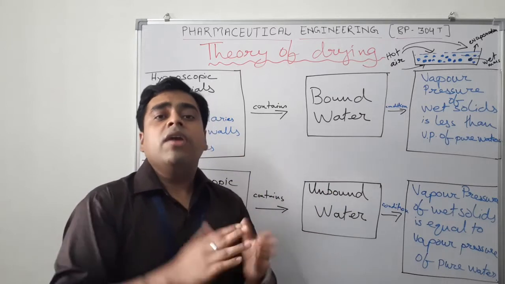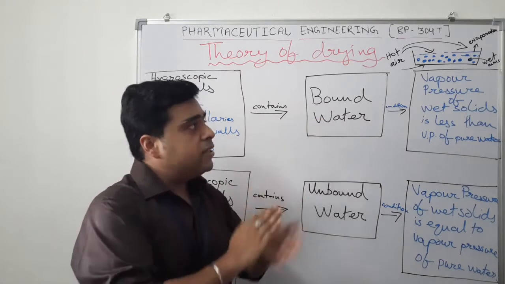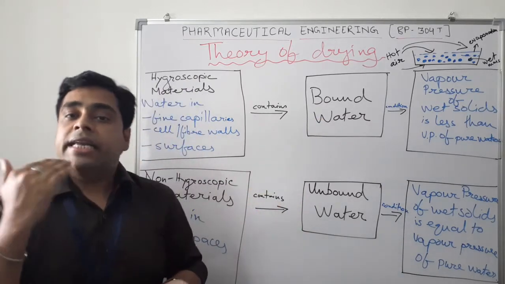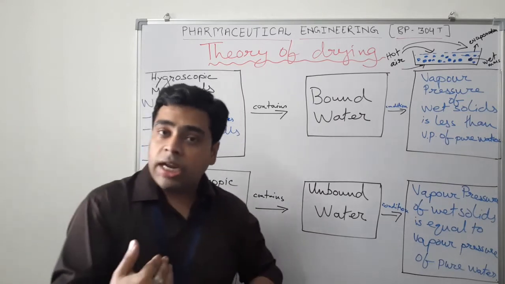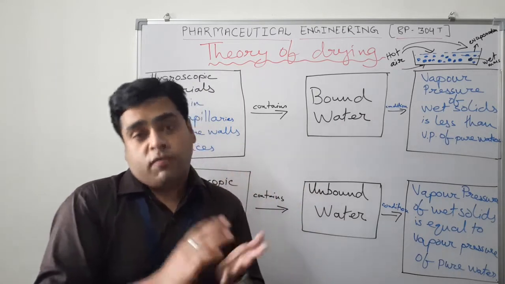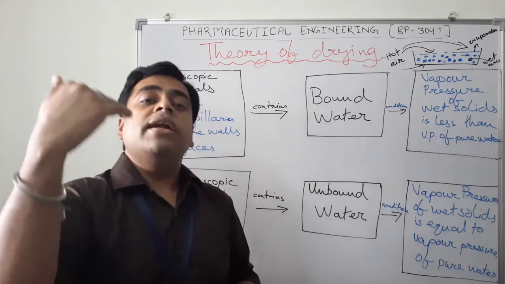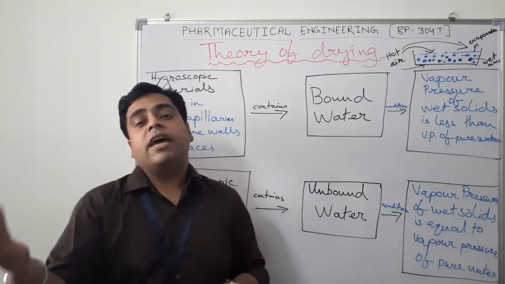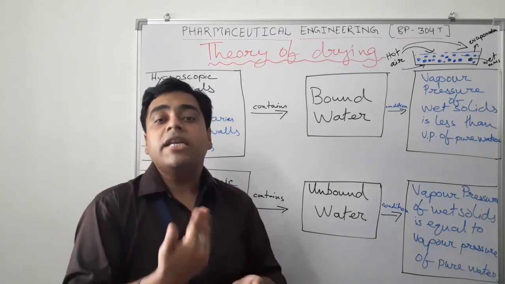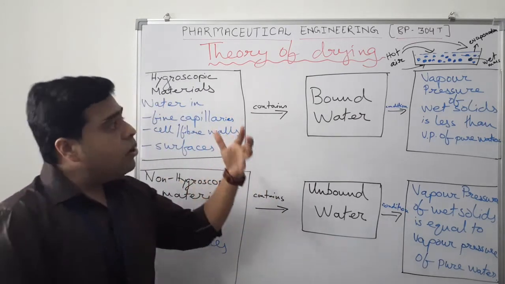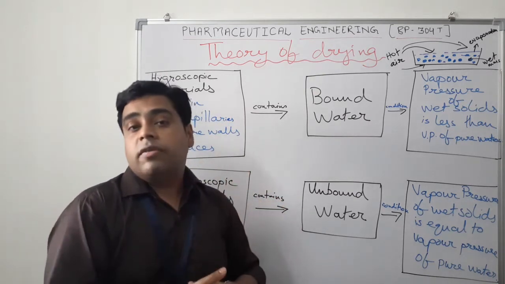In most cases we apply thermal energy, maybe through hot air or any other process, and that heat is transferred to the different layers. With that heat, the moisture present at different points of the wet solid mass is transferred through the layers to the surface, and from the surface it gets vaporized. So it is heat transfer as well as mass transfer. Now let us see how the water remains inside the moisture.